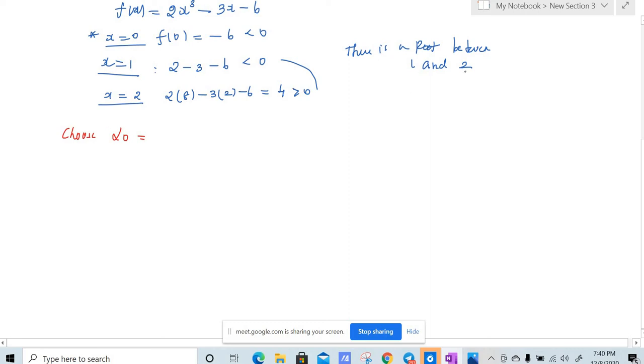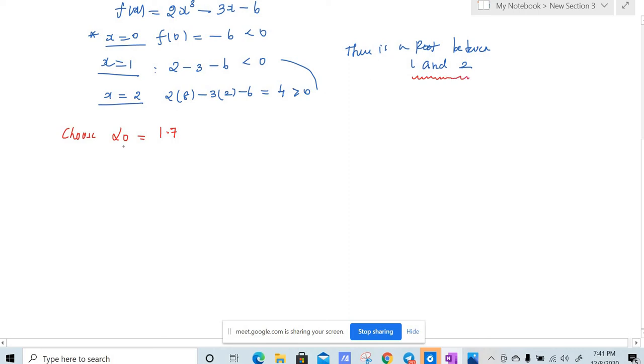So you can take any number between 1 and 2. Let us take this to be 1.7, or you can also take the midpoint, 1 plus 2 by 2, which is 3 by 2, which is 1.5. You can take alpha naught to be any number of your own. I am taking alpha naught to be equal to 1.7. You can also take alpha naught to be 1.8. Whatever alpha naught you take, you will get the same answer, but alpha naught has to lie in this interval.